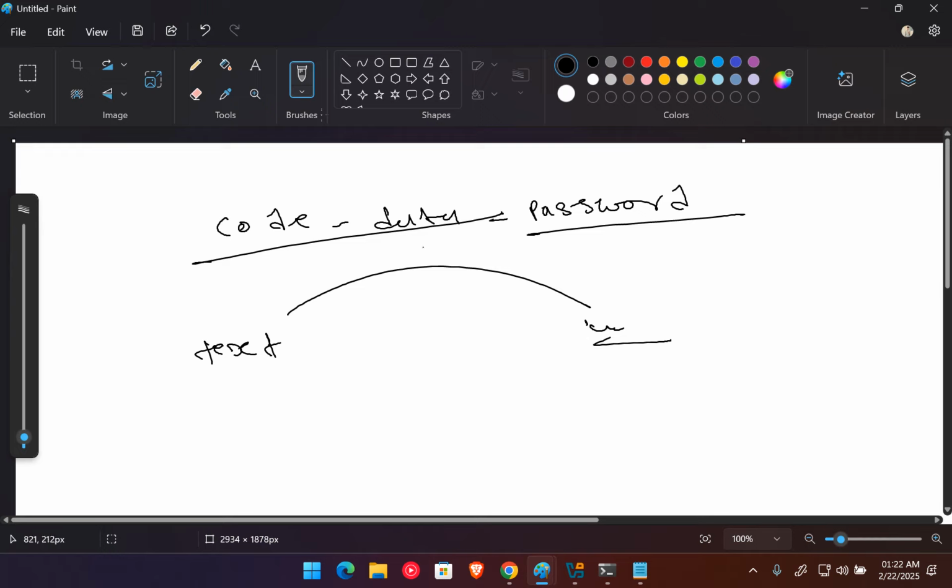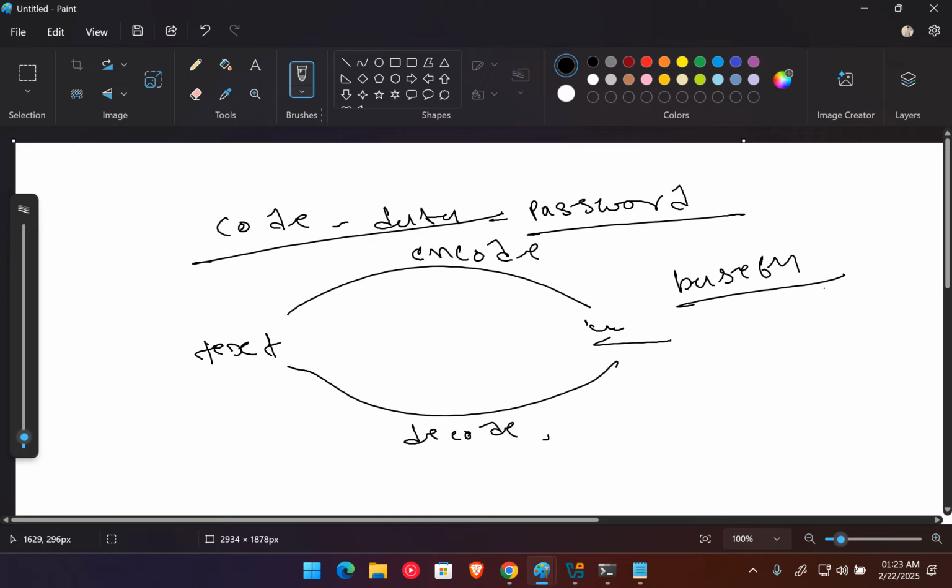So this is known as encoding. And when we convert from that encoded format back to normal, this is known as decoding. There are lots of formats available. One of them is base64, which we can use to encode and decode. Lots of people say that anybody can decode the data without any keys.